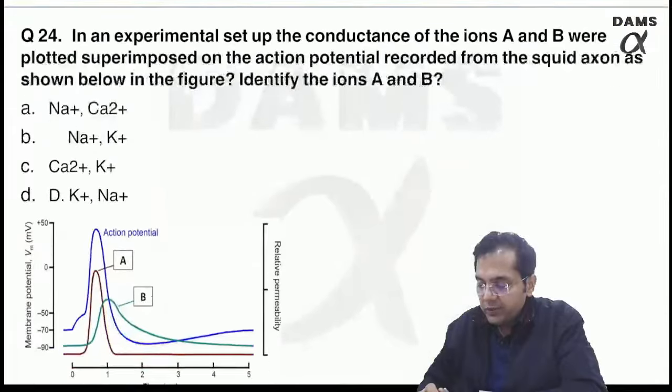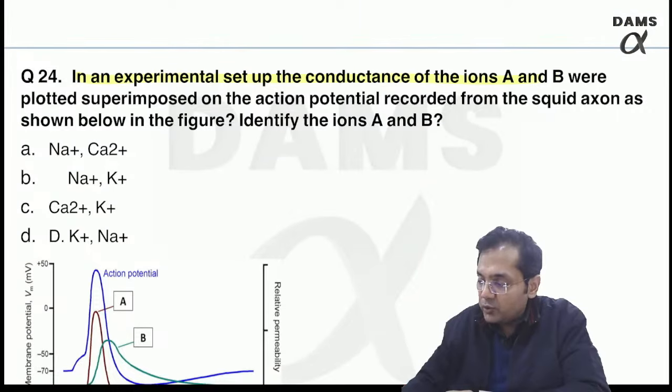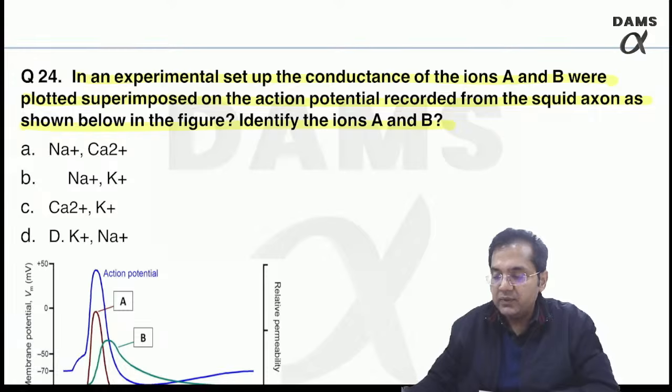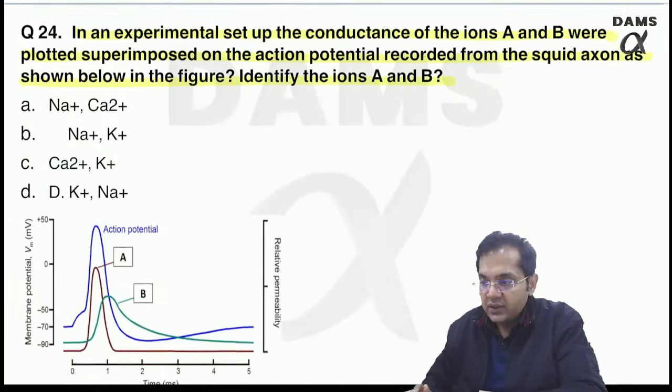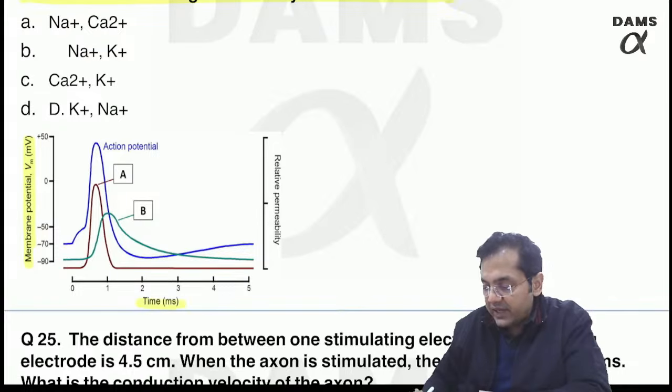Moving to question 24, in an experimental setup, the conductance of the two ions A and B were plotted superimposed on the action potential recorded from the squid axon as shown below in the figure. Identify the ions A and B. Have a look at the picture. What you need to understand here is this is the membrane potential, this is the time given in milliseconds.